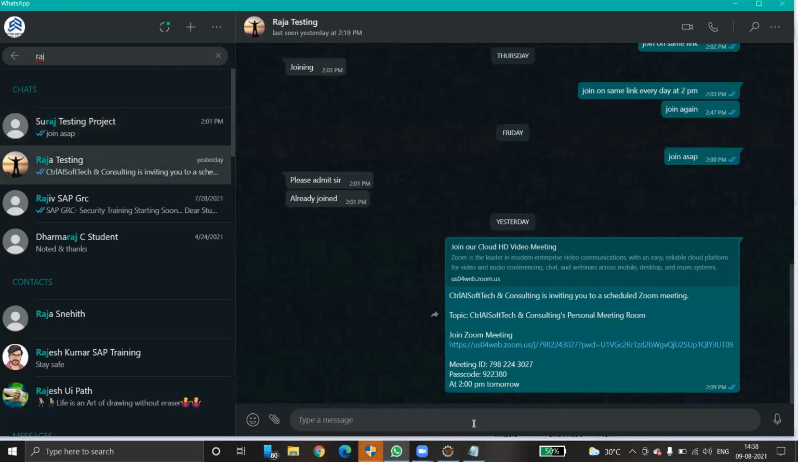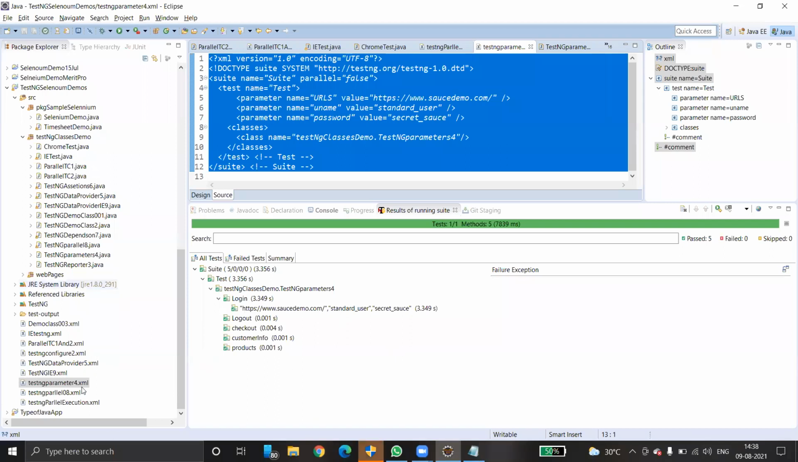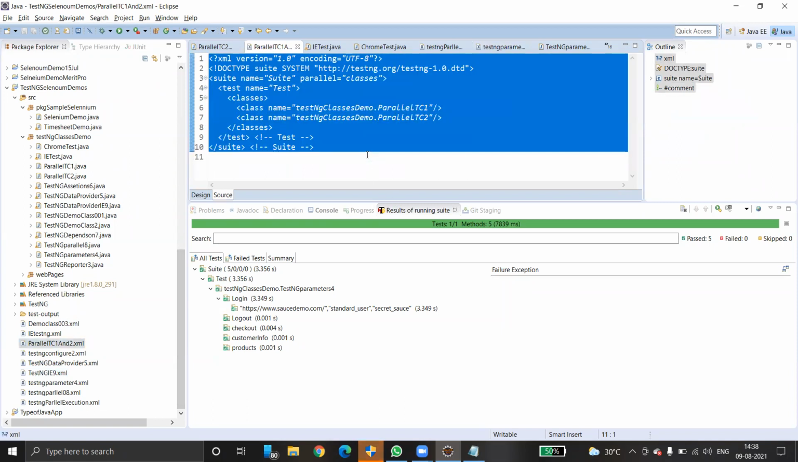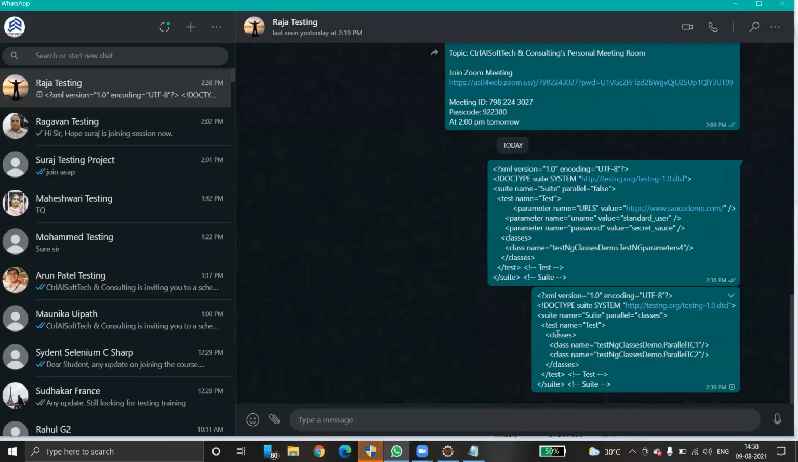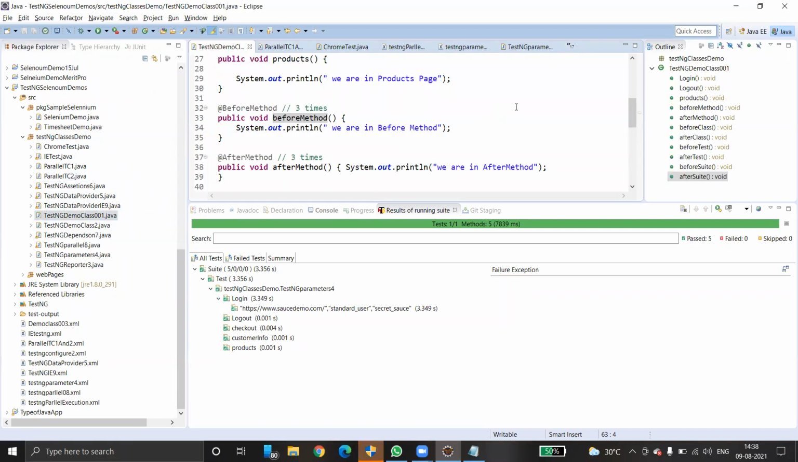Okay, I'm just sharing these XML files for your reference. Okay. And then parallel execution is also very, very important. I'm just going to share this one also. Let's see. Done. Okay. And coming to the very first thing. Okay, this one. I'm going to share this one also.